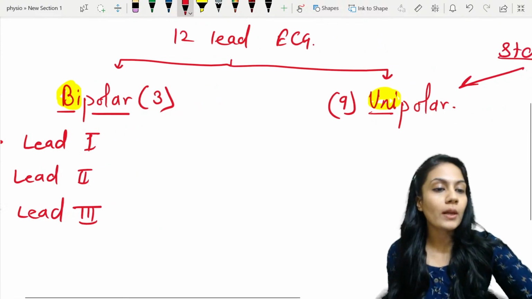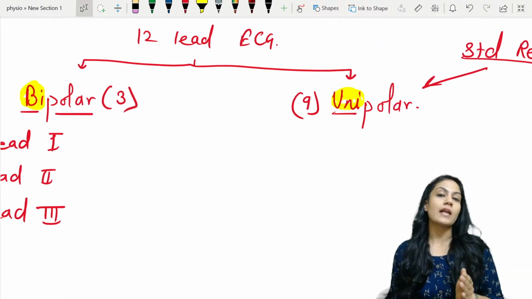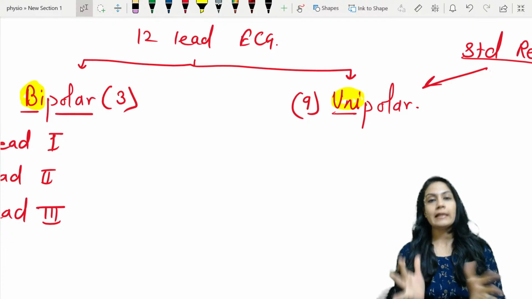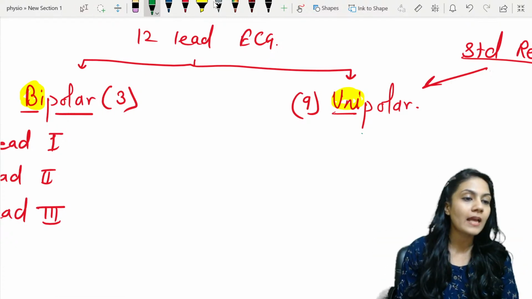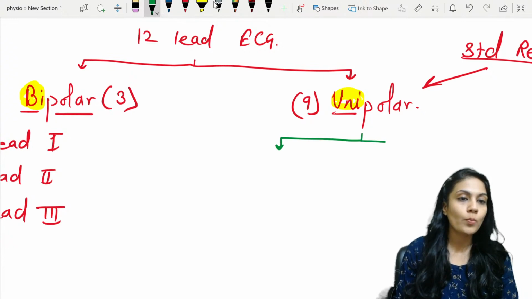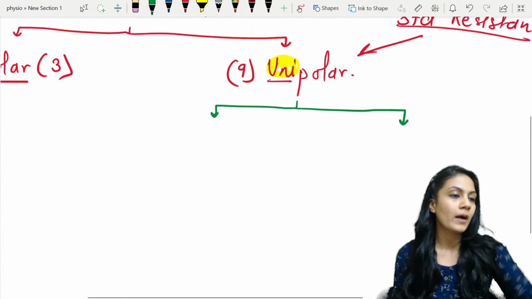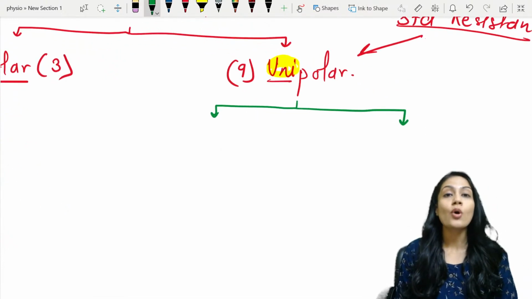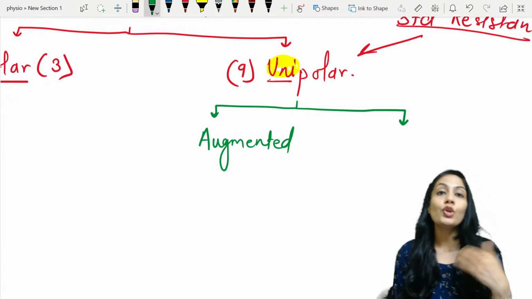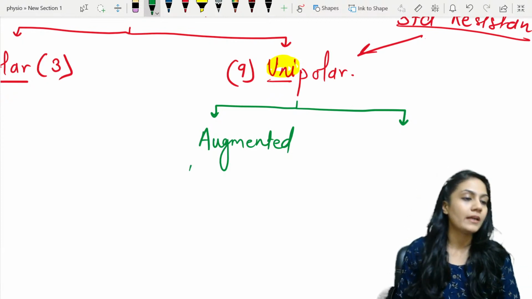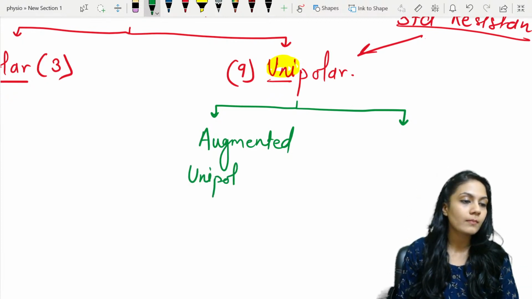Now what about the unipolar leads? There are 9 unipolar leads, and they are again subdivided into 2 parts. First are known as augmented leads. They are unipolar, so you can write augmented unipolar leads or just augmented leads.